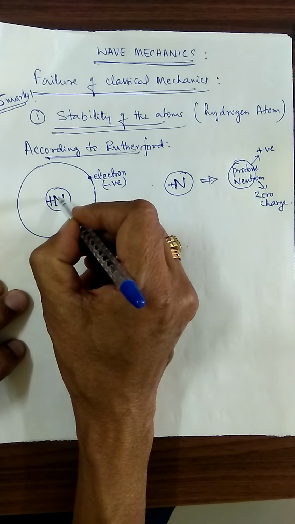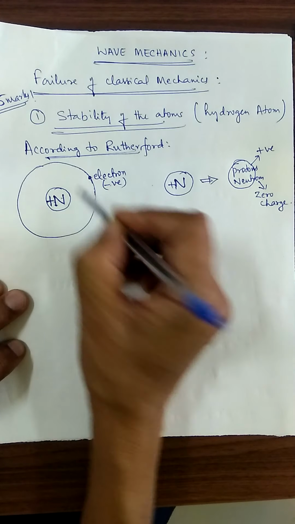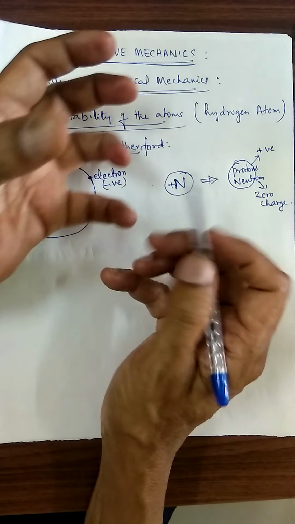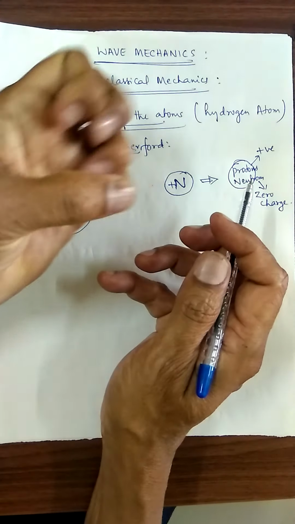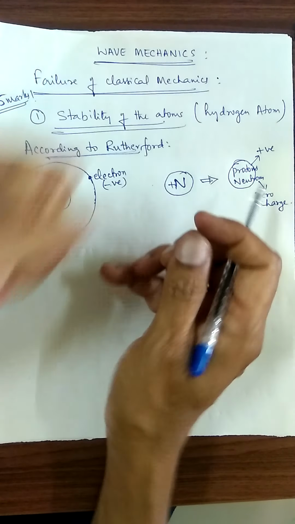The nucleus carries the positive charge and the electron carries the negative charge. Due to these two, whatever force of attraction exists here, the electron is attracted towards the nucleus.